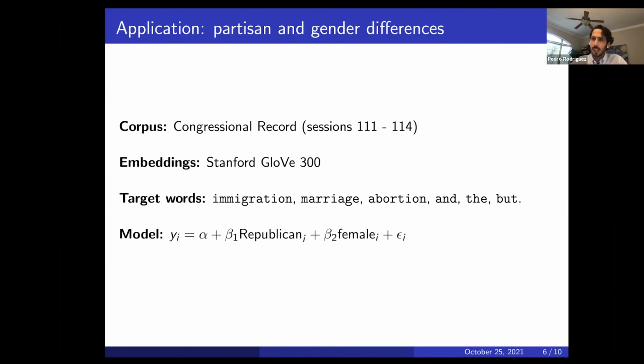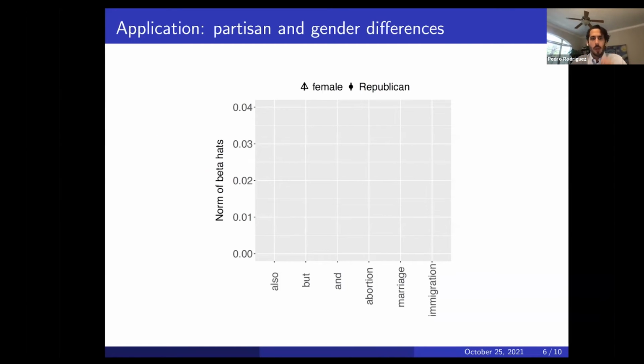We can't visualize that easily. So what we do is we just take the norm of that, and that gives us a sense of how large those betas are. So the norm is just one scalar, one number. And so this is what we're looking at here. We're looking at those betas, the norms of those betas for the different terms. The larger the norm, the larger the effect of that covariate on the meaning of that term, right?